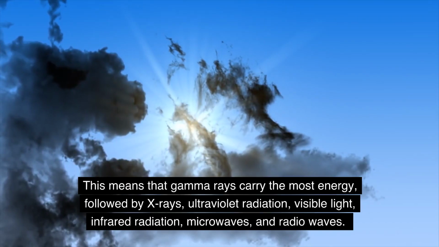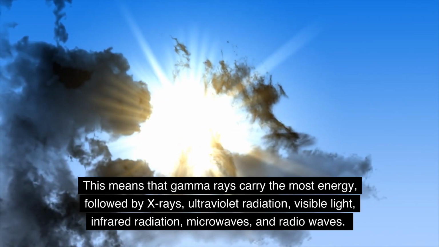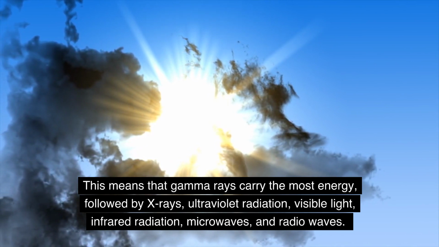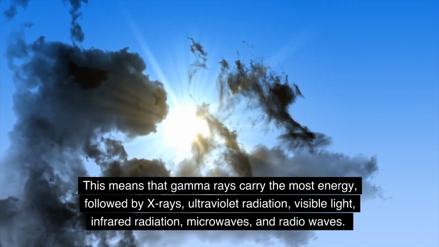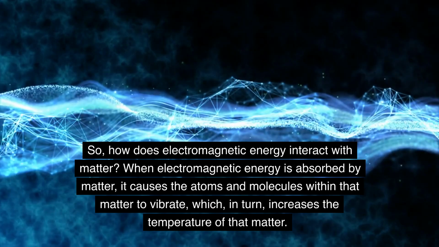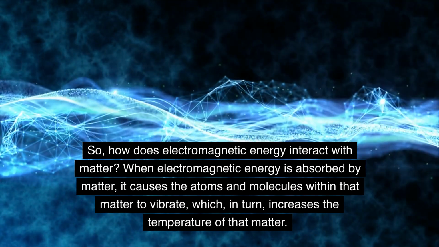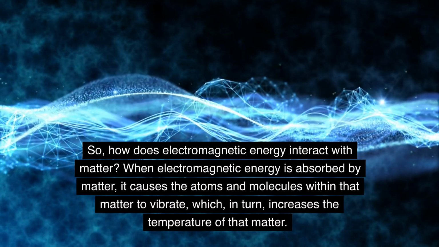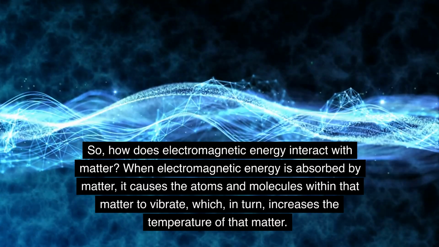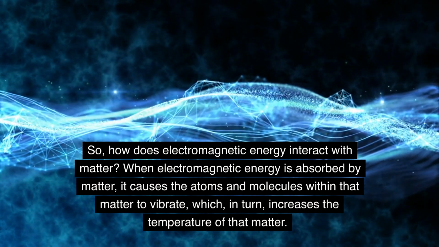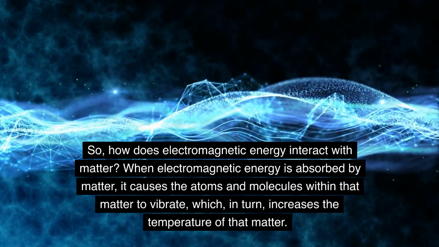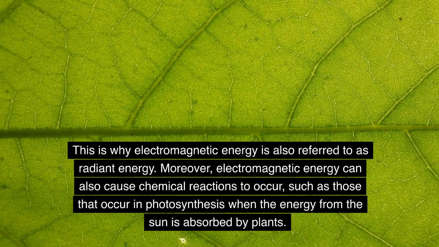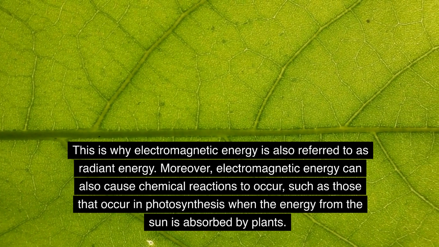This means that gamma rays carry the most energy, followed by X-rays, ultraviolet radiation, visible light, infrared radiation, microwaves, and radio waves. So, how does electromagnetic energy interact with matter? When electromagnetic energy is absorbed by matter, it causes the atoms and molecules within that matter to vibrate, which, in turn, increases the temperature of that matter. This is why electromagnetic energy is also referred to as radiant energy.